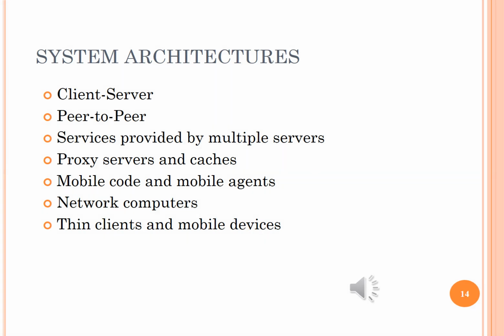Some of the major system architectures used in common distributed systems are: client server, peer-to-peer, services provided by multiple servers, proxy servers and cache, mobile code and mobile agents, network computers, and thin clients and mobile devices.